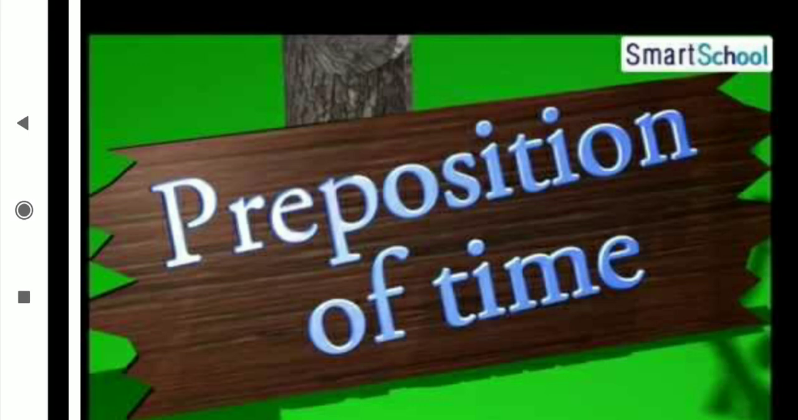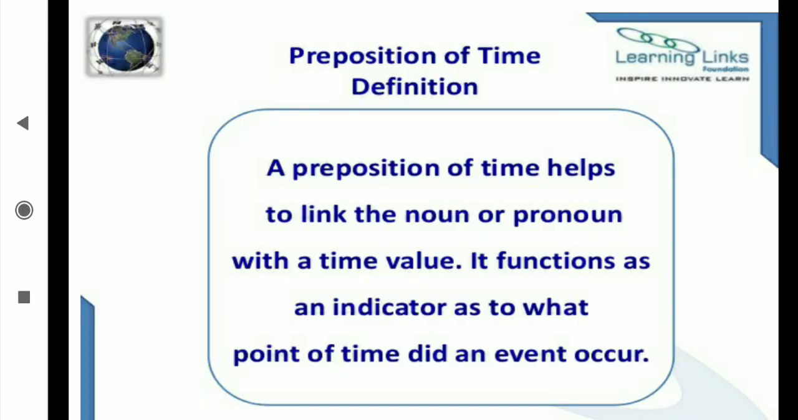First we are going to discuss the preposition of time. Now you know the time. Time is generally what we are understanding: now, then, tomorrow, today, yesterday, 6 o'clock, 7 o'clock, on Sunday, Monday. These are the time indicating words. When we show these time indicating words by using a preposition, that preposition goes for the time. A preposition of time helps to link a noun or pronoun with a time value. It functions as an indicator of at what point of time an event occurred.